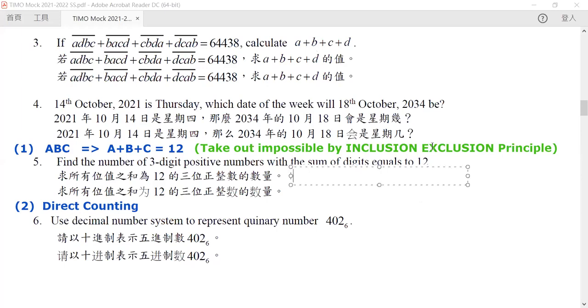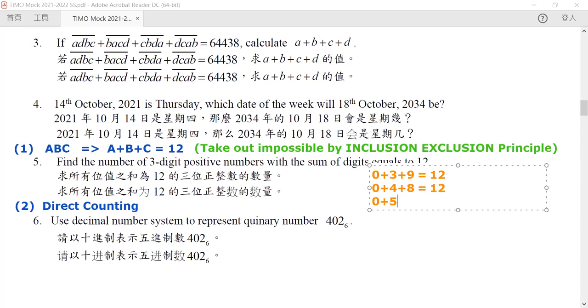Okay, so now let us list out all the different ways for you to get 12. We can have a 0, 0 plus 3 plus 9, so this is a 12. And another with 0 plus 4 plus 8, it is equal to 12. Here I'm assuming that the number on the right is always greater than or equal to the number on the left. Again, this is equal to 12, and 0 plus 6 plus 6 is also equal to 12.